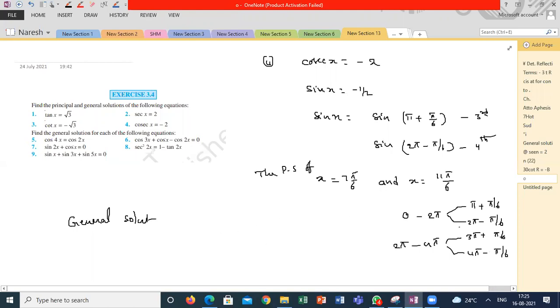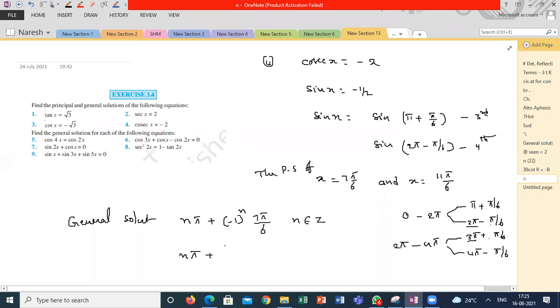How to write this one? When pi is multiplied with even, it is negative. Multiplied with odd, it is positive. How to write this one? I can write like this: n pi plus minus 1 whole power n times 7 pi by 6, where n belongs to integers, or n pi plus, when n is even, this should be negative.